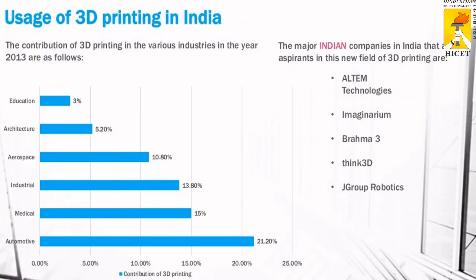Usage of 3D printing in India. Education is about 3%, architecture 5.2%, aerospace 10.8%, industrial 13.8%, medical 15%, and automotive industries 21.2%. So we mostly use it in the automotive and medical industries. The major Indian companies that use 3D printing technologies are these.